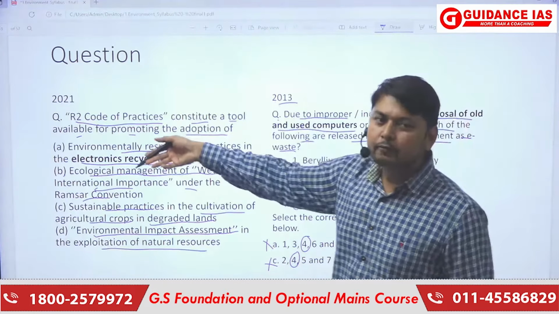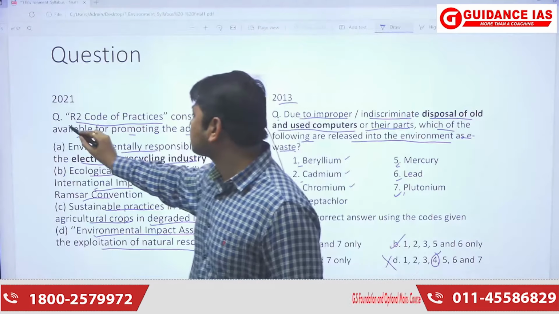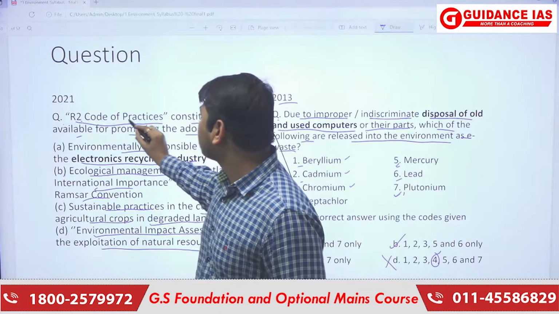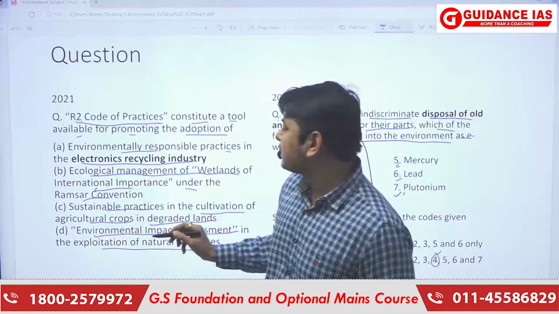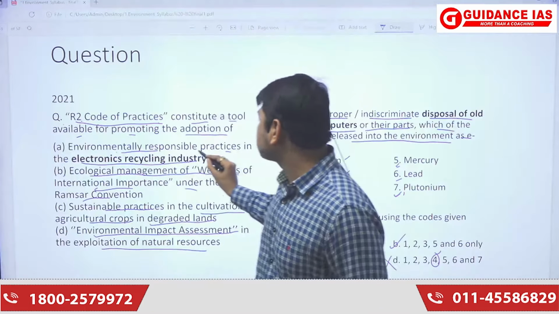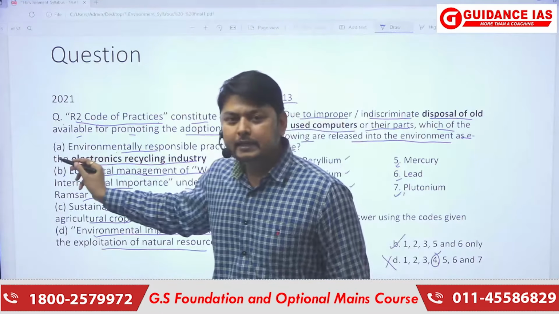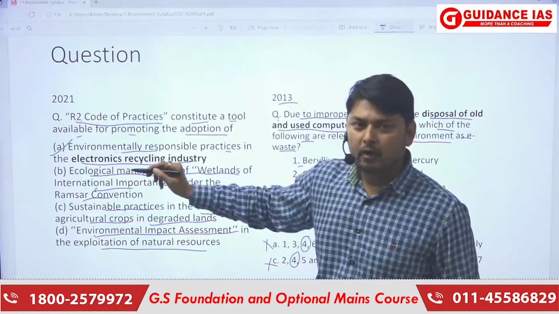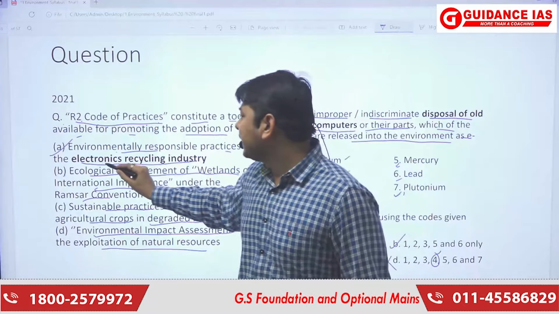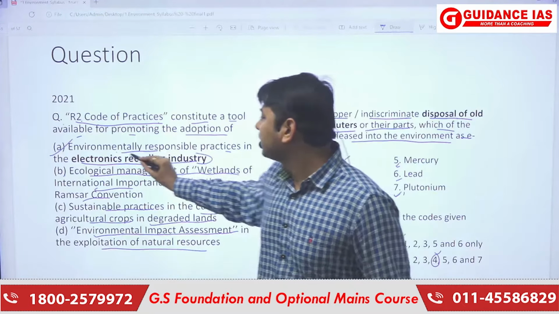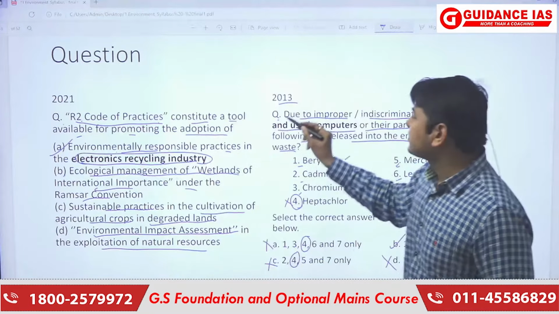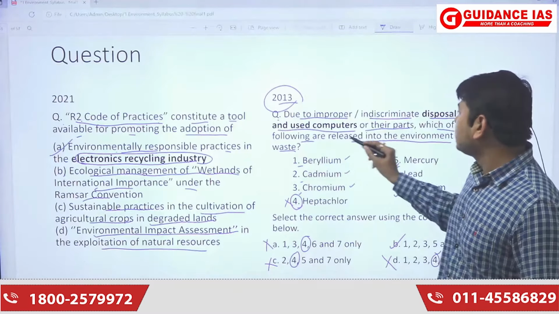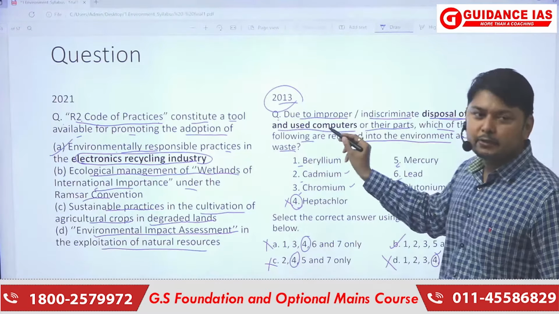If I come back to the 2021 question, then I see that the R2 Code of Practices was basically implemented for environmentally responsible practices in the electronics recycling industry. So this is the correct option. Now the approach: here it is the electronics recycling industry, and earlier in 2013 it was asked as disposal of old and used computers.